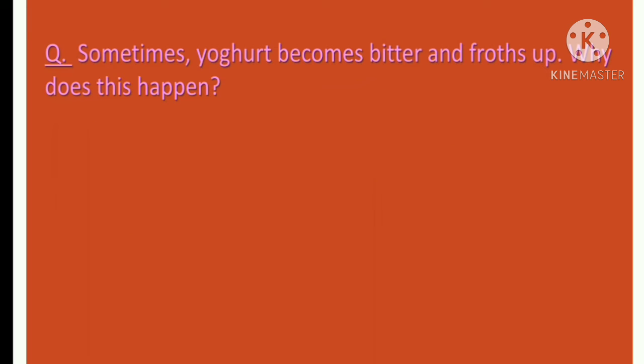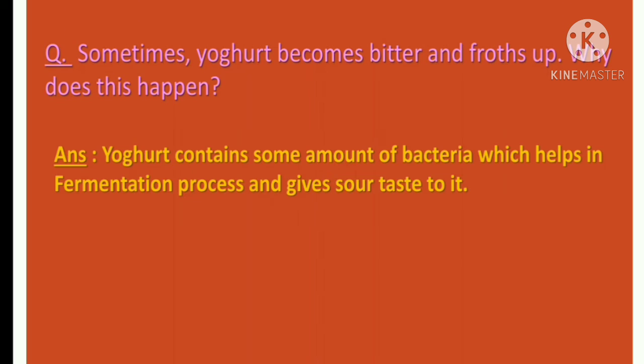Next query. Sometimes yogurt becomes bitter and froths up. Why does this happen? If the yogurt is not kept under a certain temperature in degrees Celsius, that means if we keep it at normal temperature for a longer time, then it becomes bitter and it froths up. Yogurt contains some amount of bacteria which helps in the fermentation process and gives a sour taste to it.